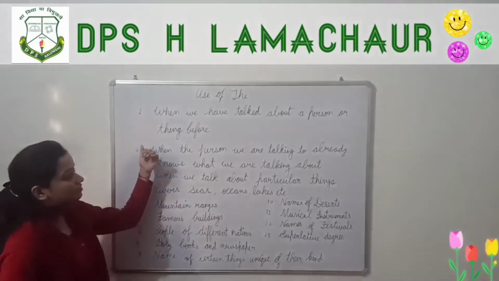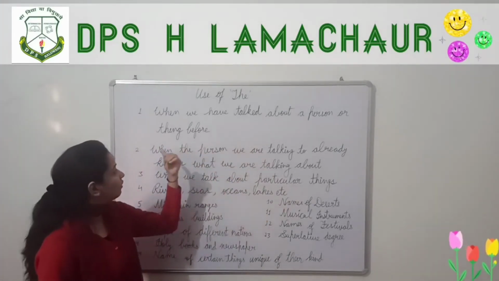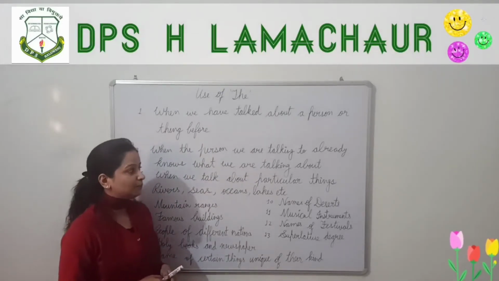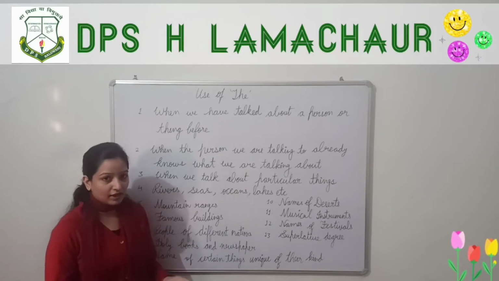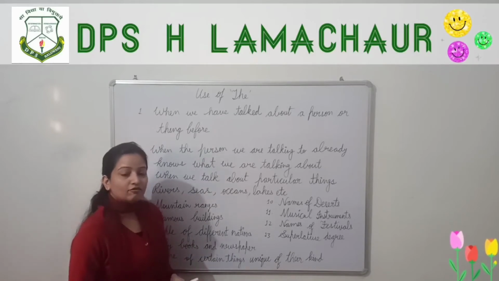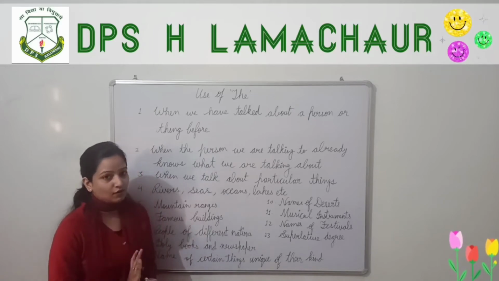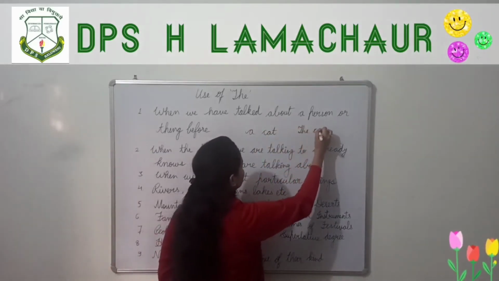So the first rule is when we have talked about a person or thing before. Suppose you have a cat, and you have already told your friend about the cat. A cat and the cat.